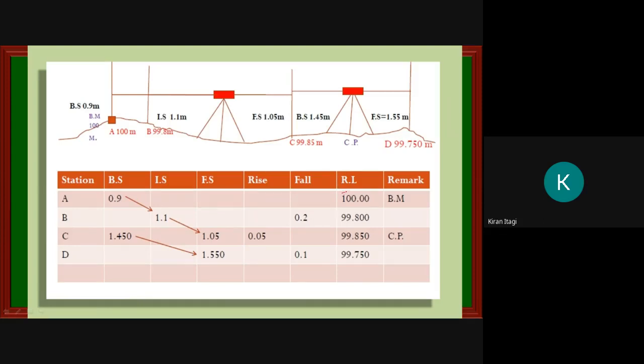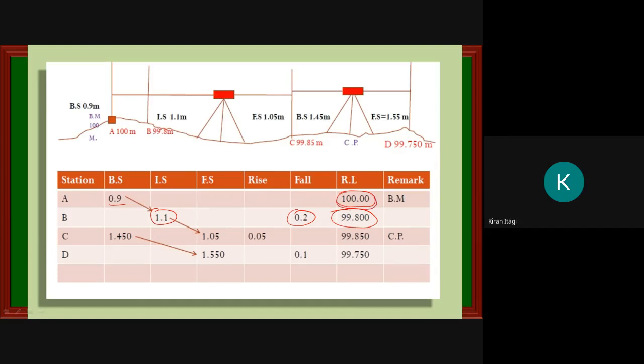First you will take the RL here. How much RL is there? 100. Now you have to do 1.1 minus 0.9, or 0.9 minus 1.1. How much difference we have? Minus 0.2, which will come in the fall. So now 100 minus this one, how much is it? 99.80.